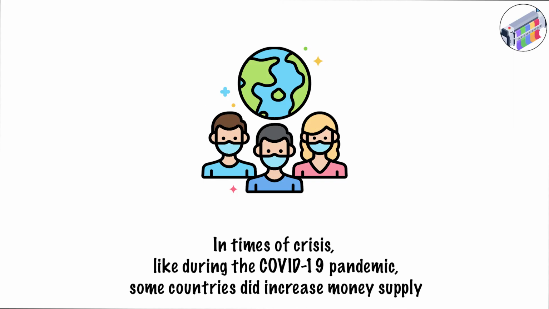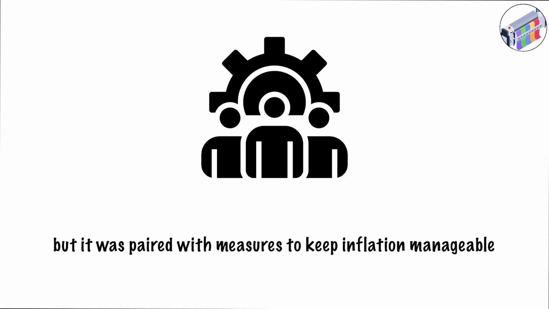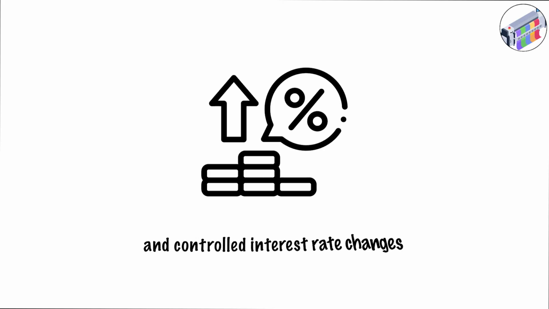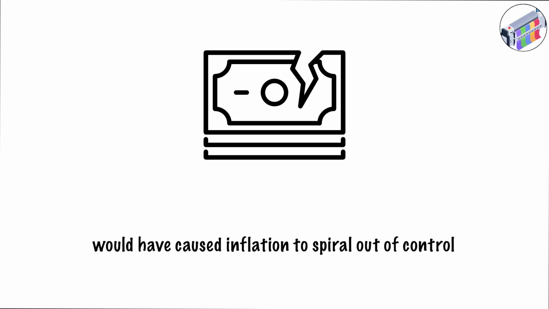In times of crisis, like during the COVID-19 pandemic, some countries did increase money supply, but it was paired with measures to keep inflation manageable, such as temporary spending programs and controlled interest rate changes. Printing money without such controls, however, would have caused inflation to spiral out of control.